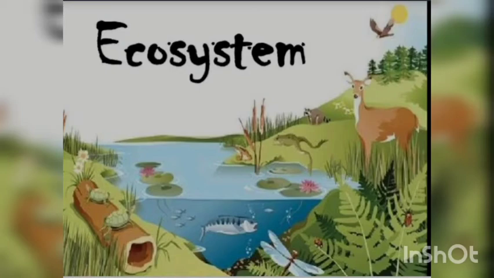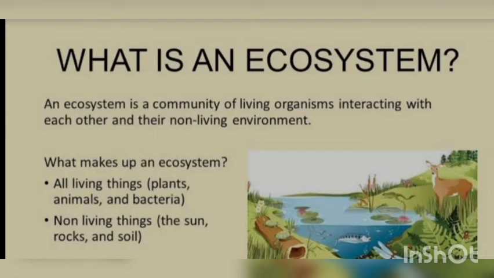We need to know what an ecosystem is. See the definition? An ecosystem is a community of living organisms interacting with each other and the non-living environment. That is what an ecosystem is, children. Kindly see page number 114, the ecosystem, second para. What do they talk about?